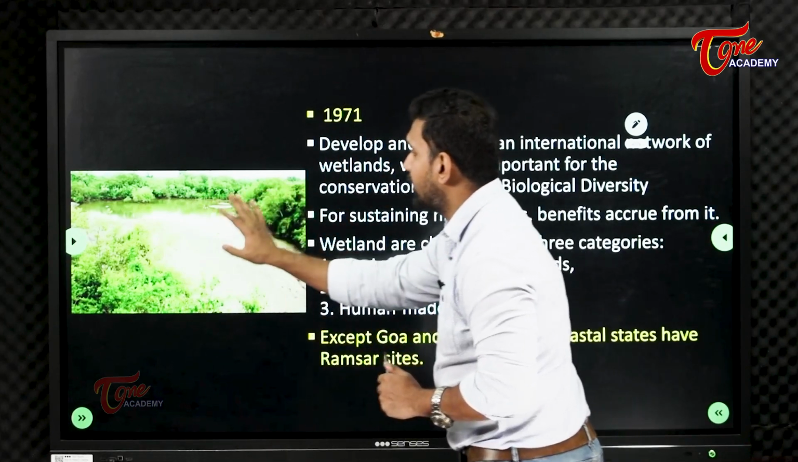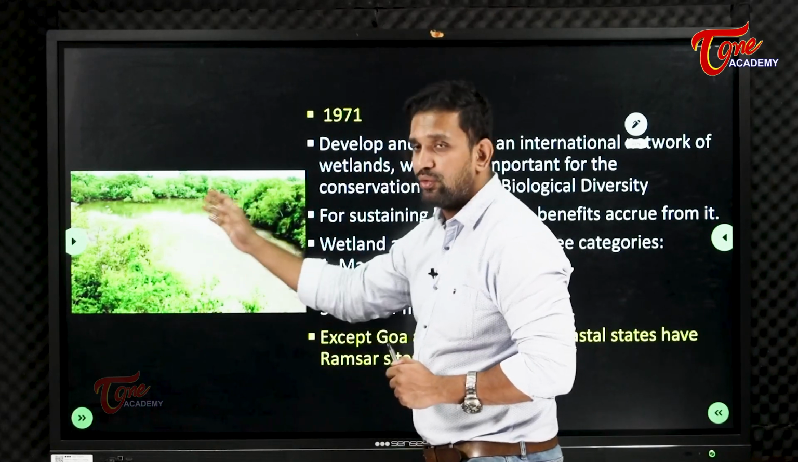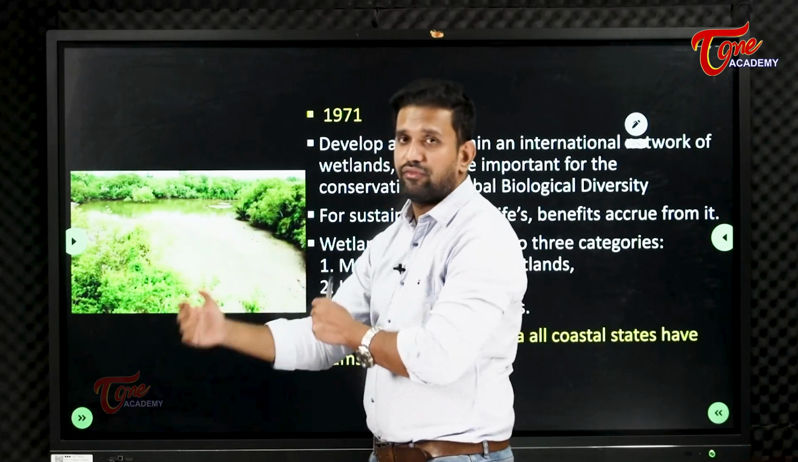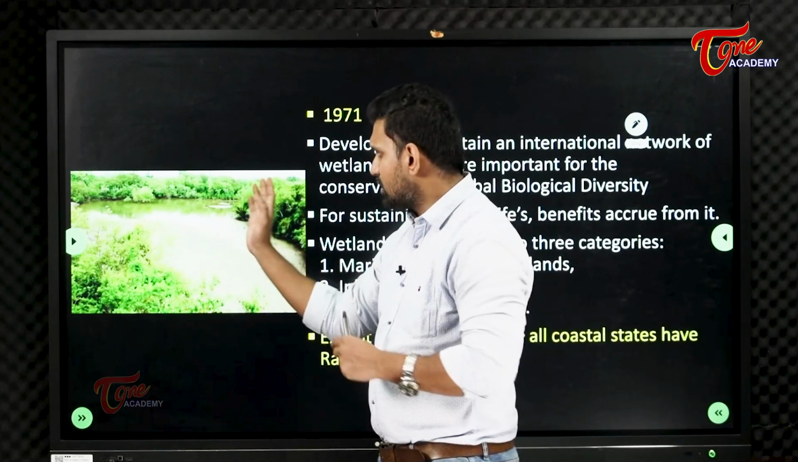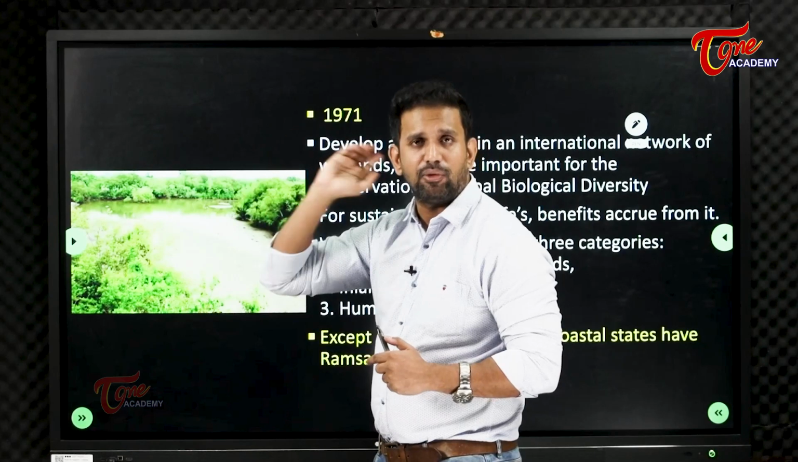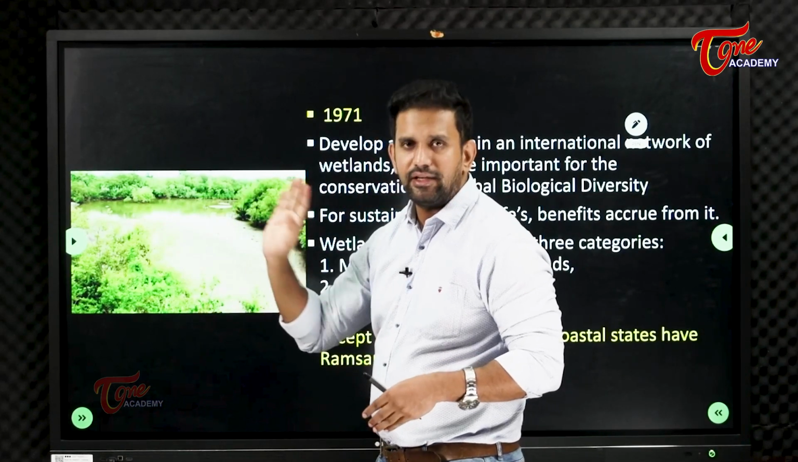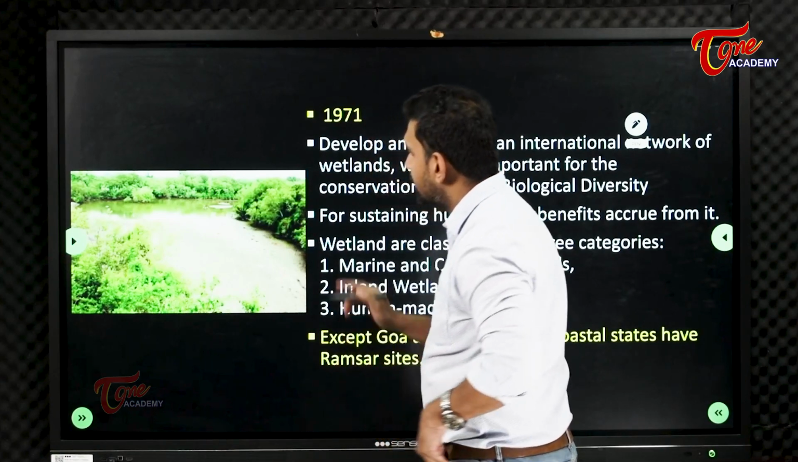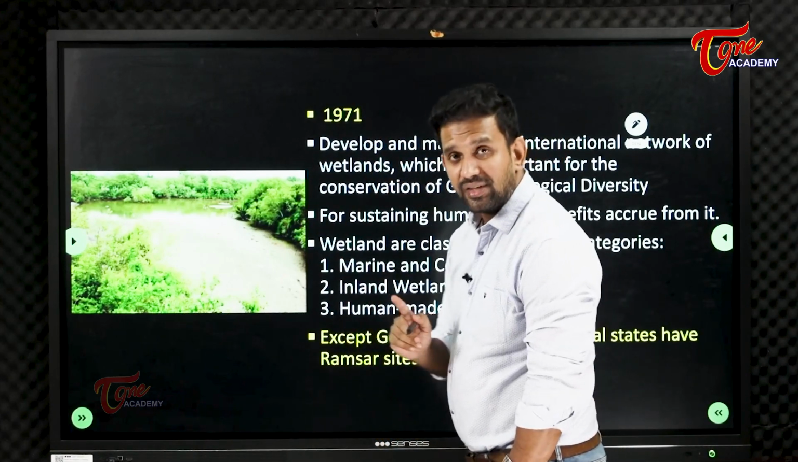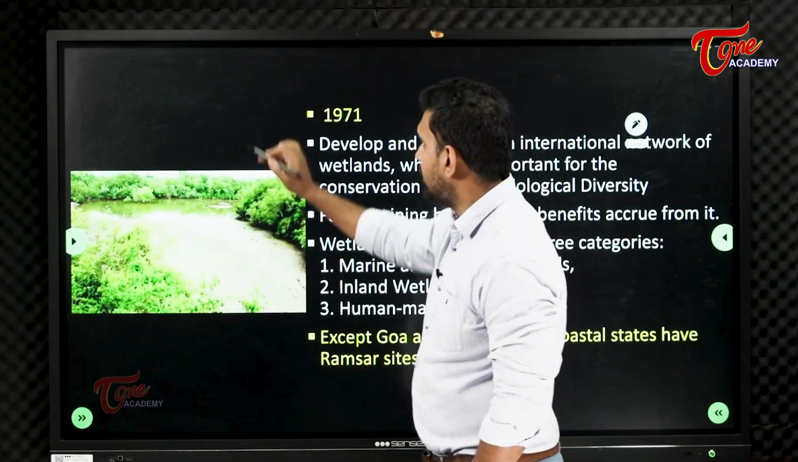To protect these kinds of areas, generally people will use them for urbanization, builders will use them for construction. You can see this kind of wetland was there before in Hyderabad also, at the outskirts. You don't find them now. Why? What happened? They have cleared it. To protect these kinds of areas across the world, in Iran,